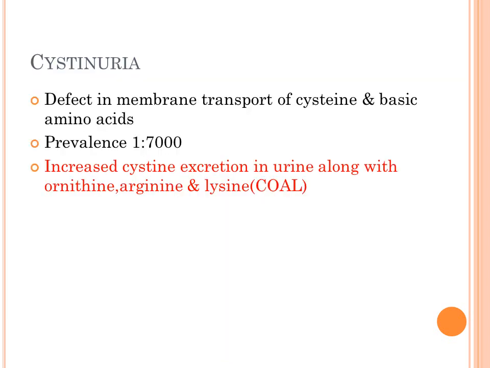So the first disorder related to cysteine metabolism is cystinuria. As the name indicates, there will be excessive excretion of cystine in the urine. So this is a defect in the membrane transport system, where the transport mechanism related to the transport of cystine and various basic amino acids is defective. Not very uncommon, prevalence is around 1 in 7,000, and along with the increase of cystine excretion, the excretion of ornithine, arginine and lysine also increases. So overall it is called COAL, standing for cystinuria, ornithinuria, argininuria and lysinuria.